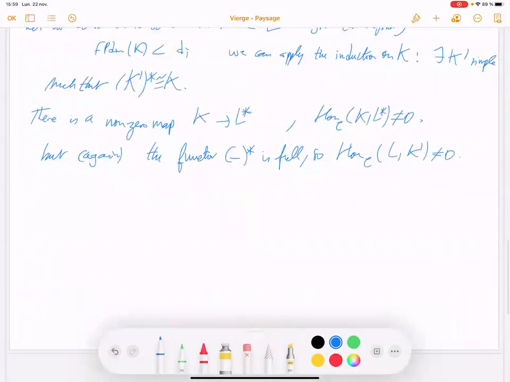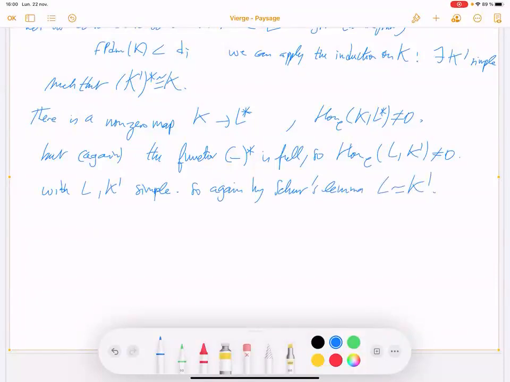So this is non-zero, but here L and K prime are simple. So again, by Schur's lemma, L is isomorphic to K prime.